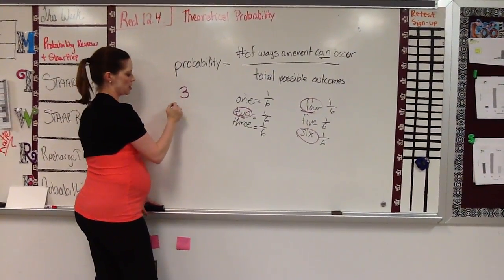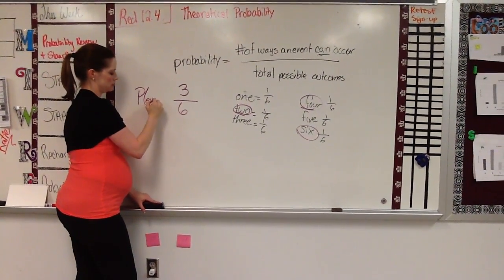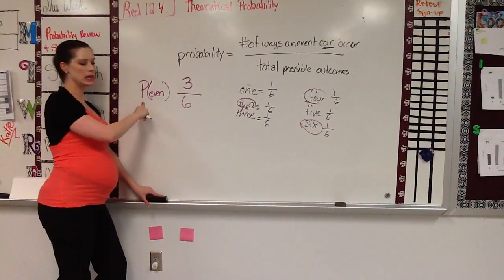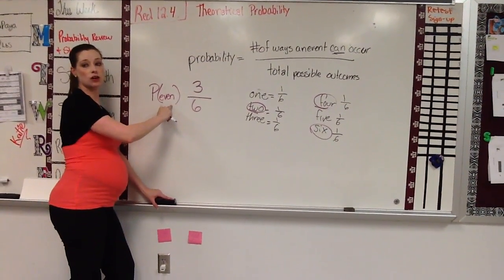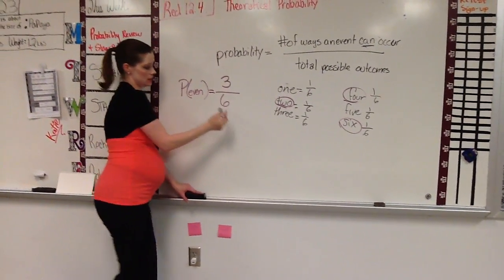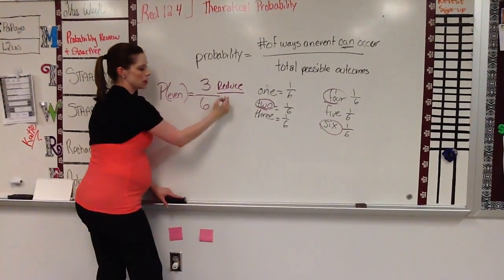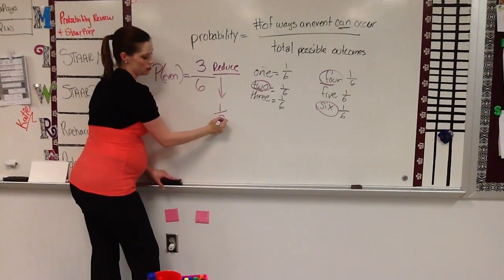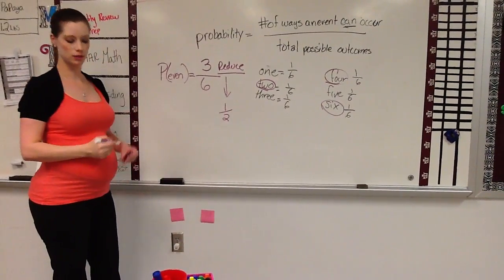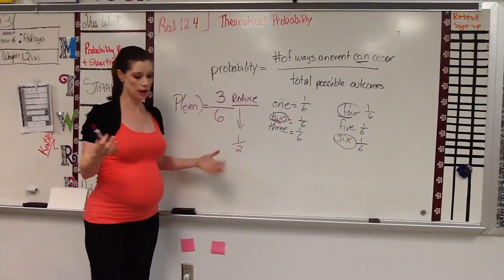So I'd say 3 out of 6. This is how they write it: P, and then in parentheses, the outcome you want, and it's 3 out of 6. But you got to reduce this. Make sure you reduce it, and you'll get to 1 half. Which makes sense. Half the numbers on the die are even, the other half are odd.